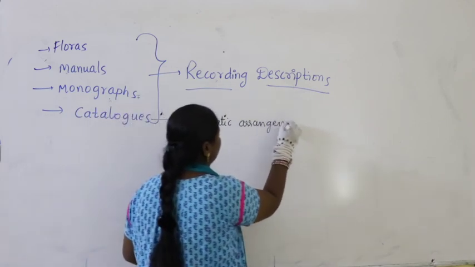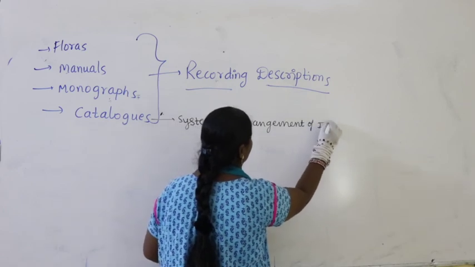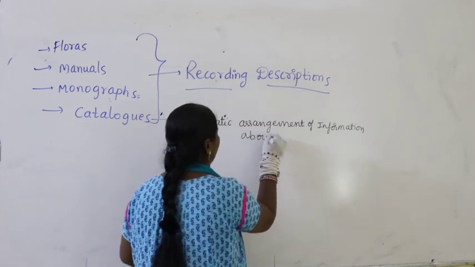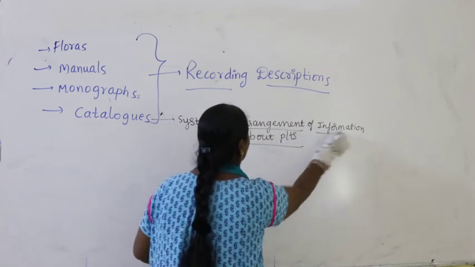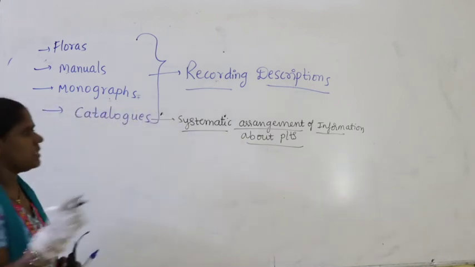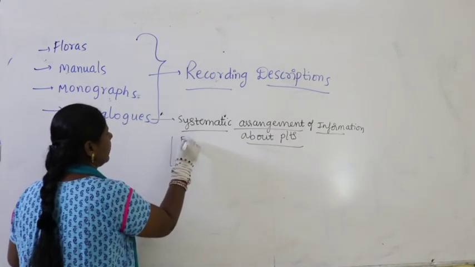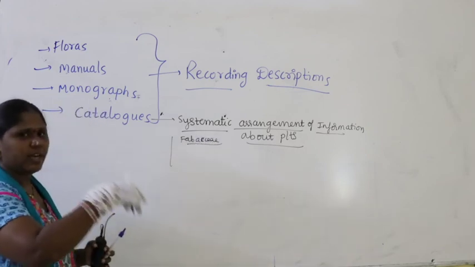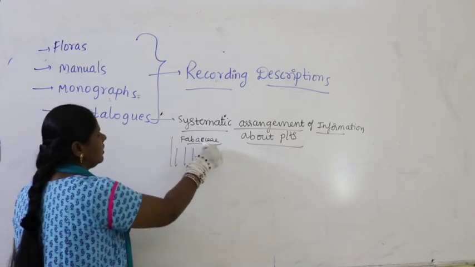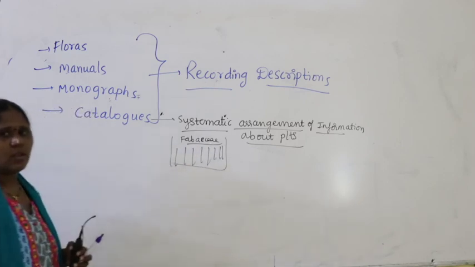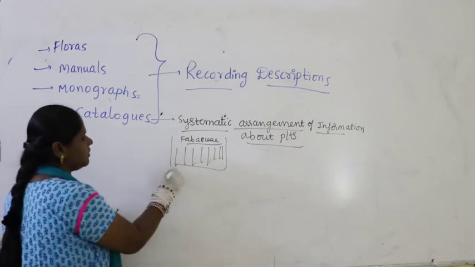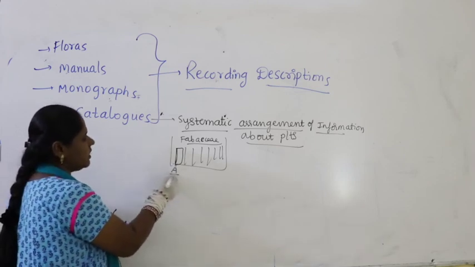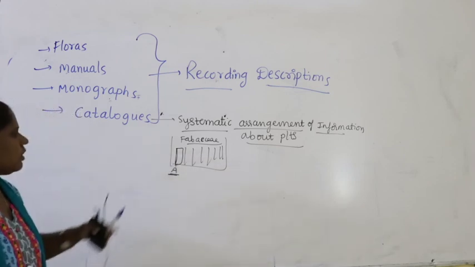Systematic arrangement of information about plants. Suppose in the library there is a rack called Fabaceae. That means in this rack we get information on herbarium sheets. There are so many herbarium sheets placed, and the first herbarium has so many sheets which start with the plant names beginning with A.